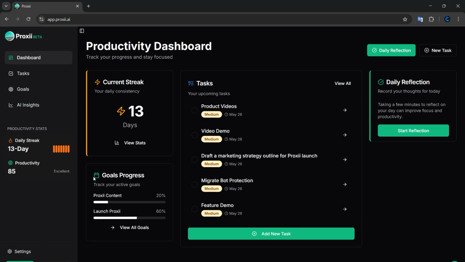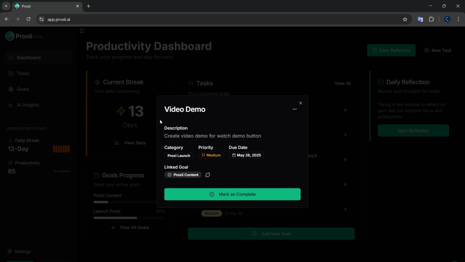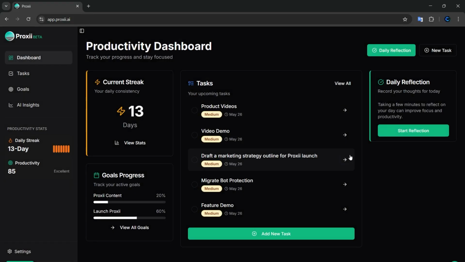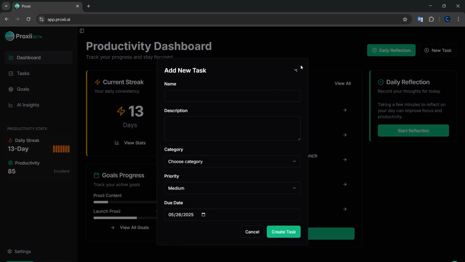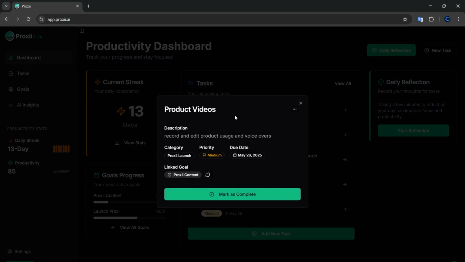You can see some of the goals I have going on right now. We've got my upcoming tasks that are the most recent that need to be done. As you can see, this is actually the task I'm working on right now. Straight from the dashboard, you can quickly add a new task, and you can edit a task here.